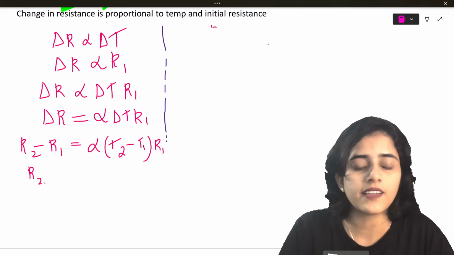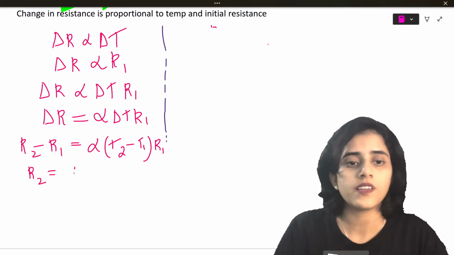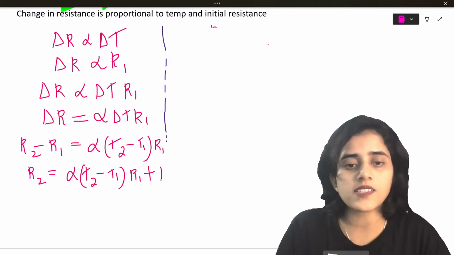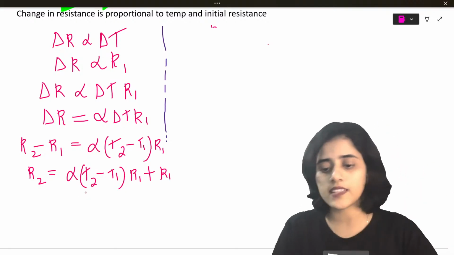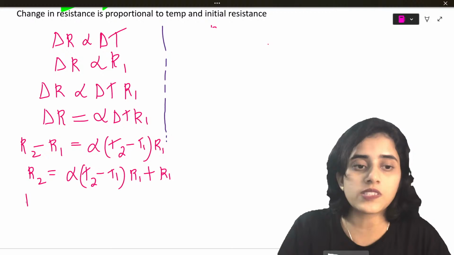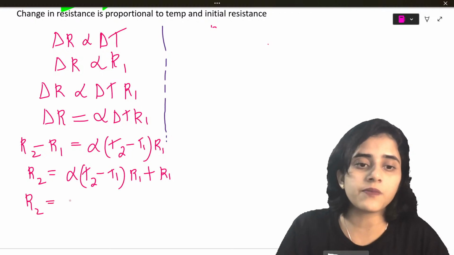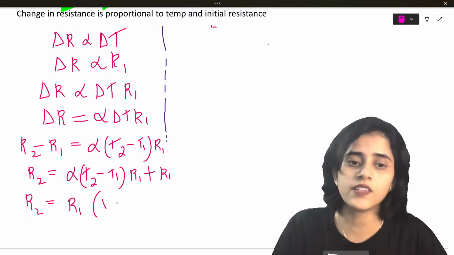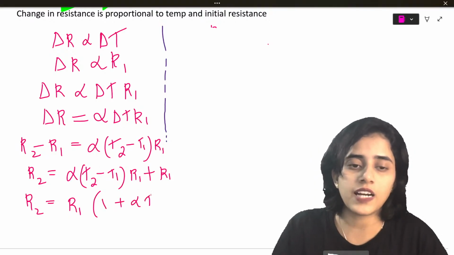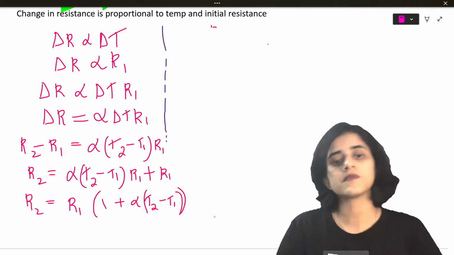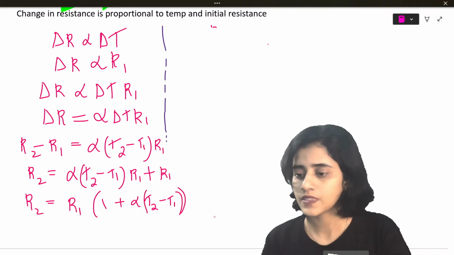So R2 is equal to alpha T2 minus T1 R1 plus R1. This R1 is from the other side. Now I can take R1 outside. If I take R1 outside, what remains is 1 plus alpha T2 minus T1. Can I do that?